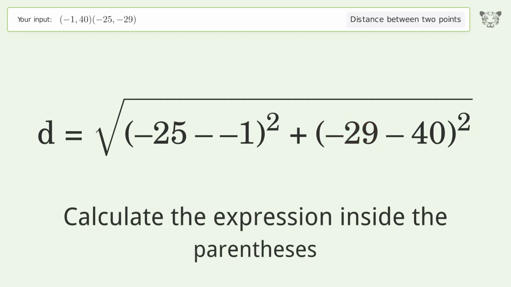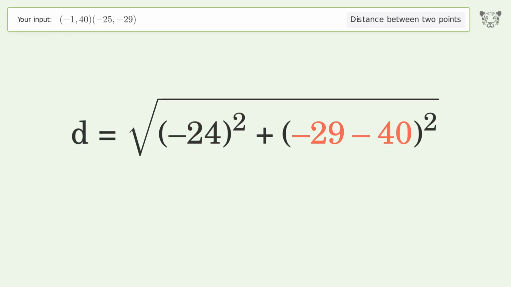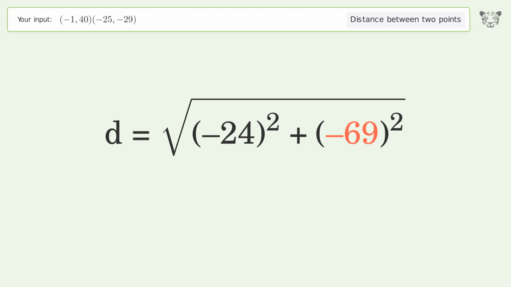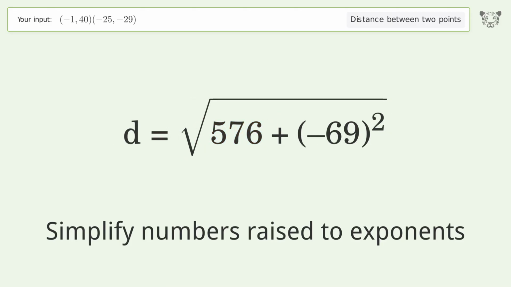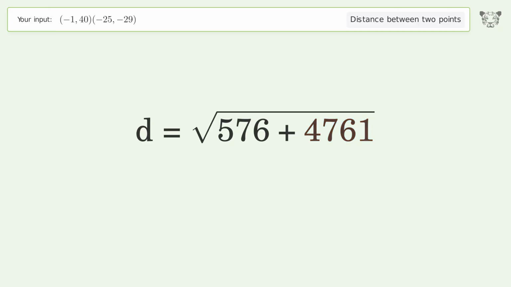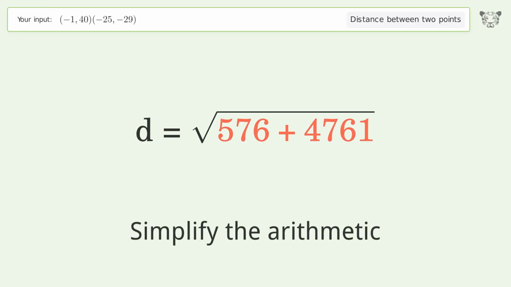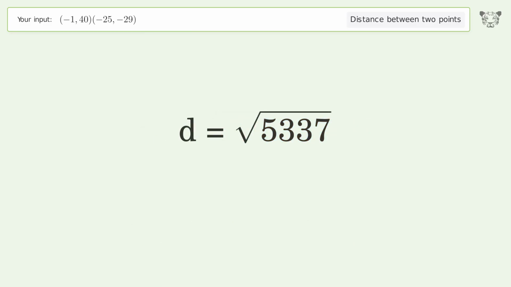Calculate the expression inside the parentheses. Simplify numbers raised to exponents. Simplify the arithmetic. And so the distance between the 2 points is the square root of 5,337, or 73.055.